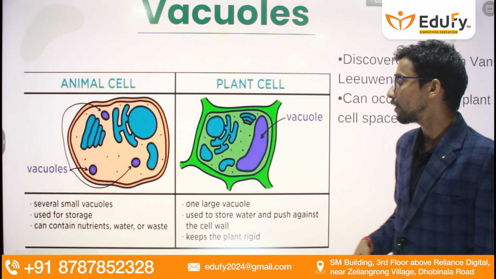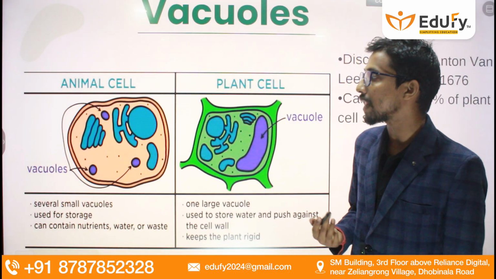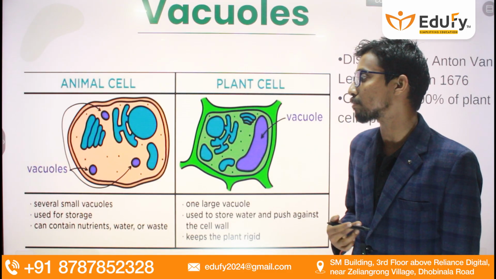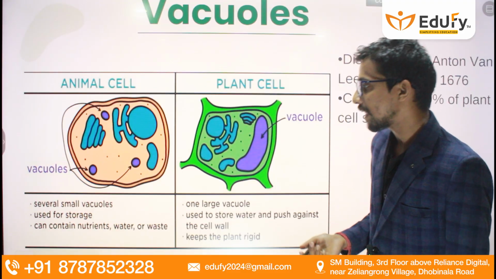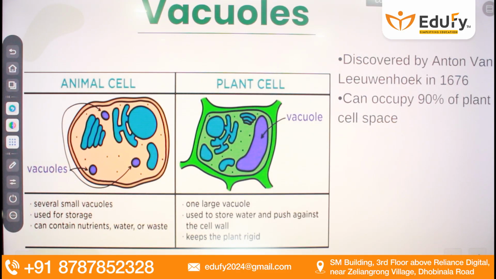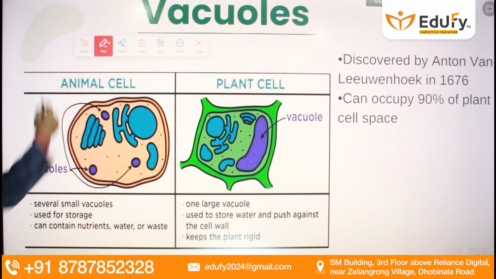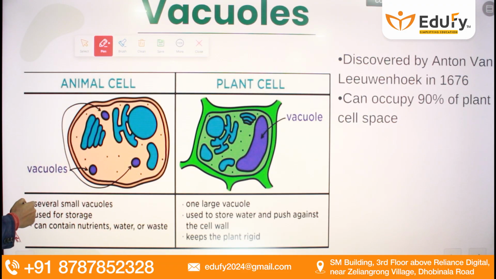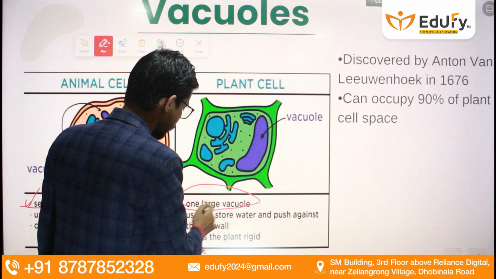Vacuoles are present in both plant and animal cells, but in animal cells they are small, whereas in plant cells they are bigger. There is some difference between plant cell and animal cell vacuoles. In an animal cell several small vacuoles are there, but in a plant cell one large vacuole will be there.